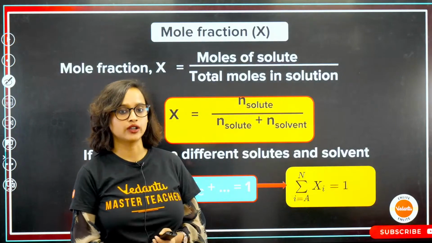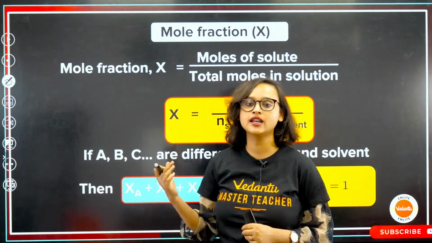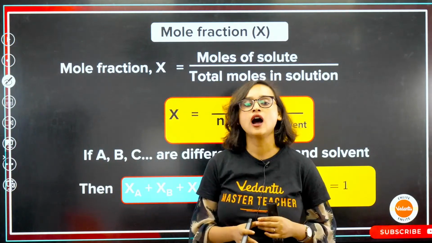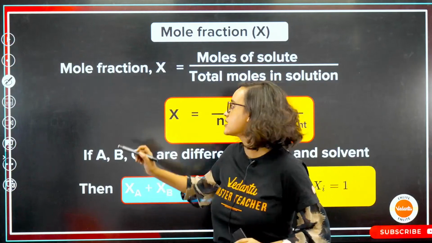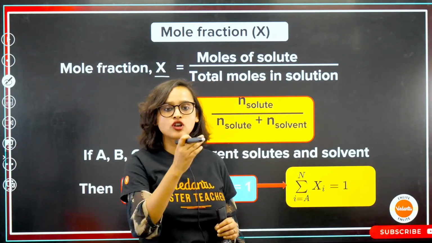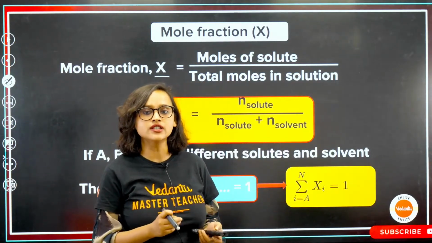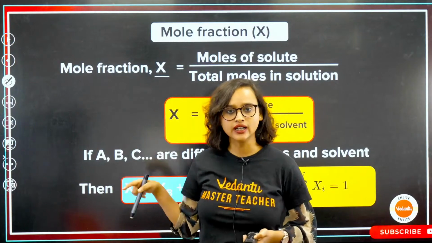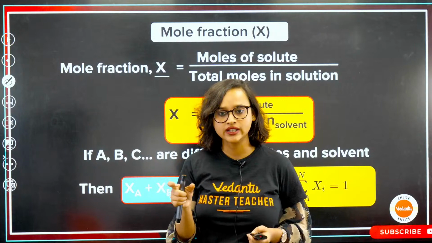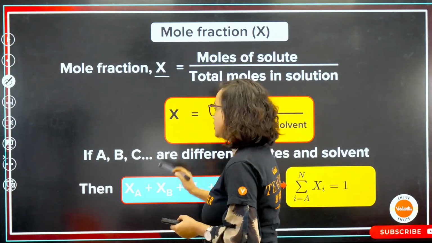Done. Okay, great. Now, let's go to mole fraction. As the name suggests, it is a fraction. How do we denote it? We denote it as chi. This is not x, don't call it x. It is chi. So chi is basically the moles of solute divided by total moles in solution. Srivatsan, I'll explain it again later, or you can go back a little bit and watch it again. So what do we have? We have moles of solute divided by total moles in solution.